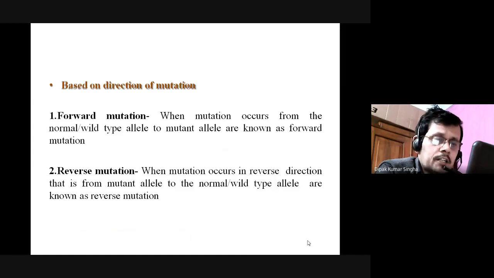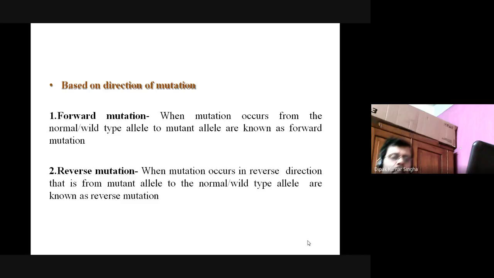What is reverse? When the mutation occurs in the reverse or backward direction, from the mutant allele to the normal wild type. Here is normal wild to mutant, and here is mutant allele to normal wild type allele. That means a normal gene producing the mutant is called forward. What is called backward? The mutant allele forming a normal or wild type allele is known as reverse mutation.